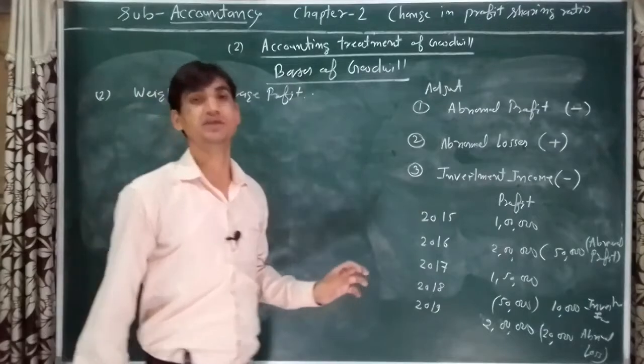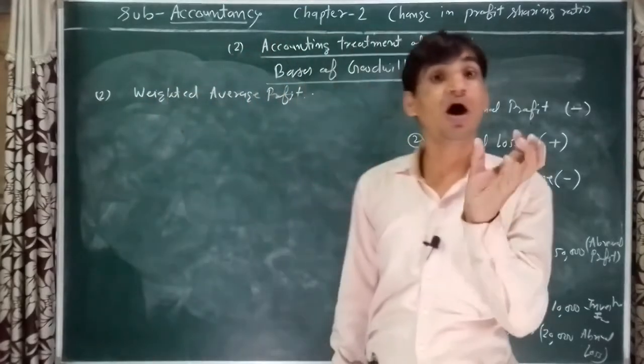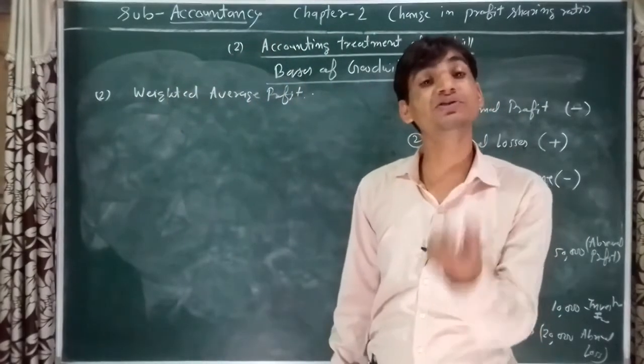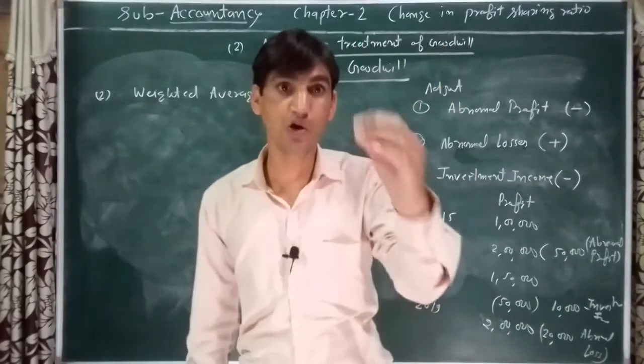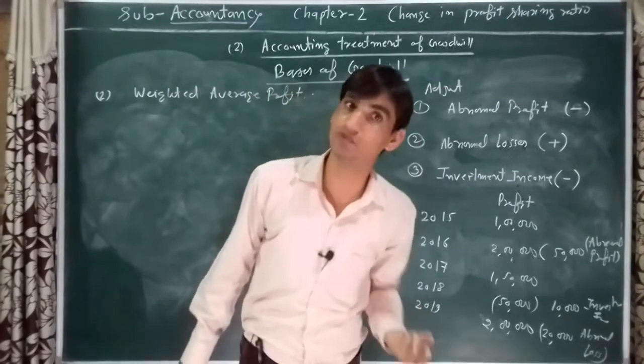In such condition, the higher profit gets the higher rank, lower profit gets the lower rank.